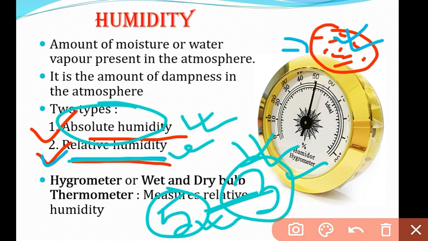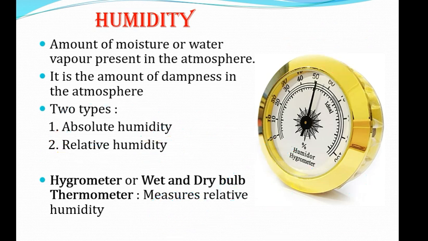The instrument by which we can measure the relative humidity is the hygrometer, also called the wet and dry bulb thermometer. This is the picture of the hygrometer by which we can measure the humidity.